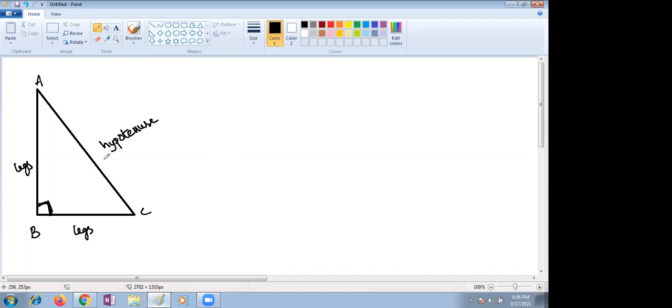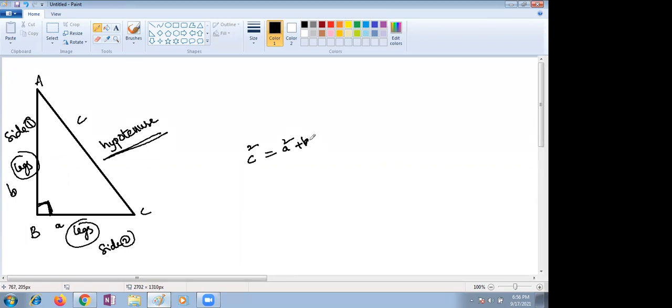The side opposite the right angle is the hypotenuse, and the others are side 1 and side 2. Or if you take the sides as A, B and C, the relation he gave is hypotenuse square equals side square plus another side square, so A square plus B square. This is the relation given by Pythagoras, children.